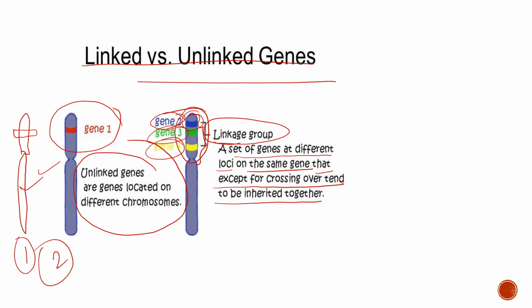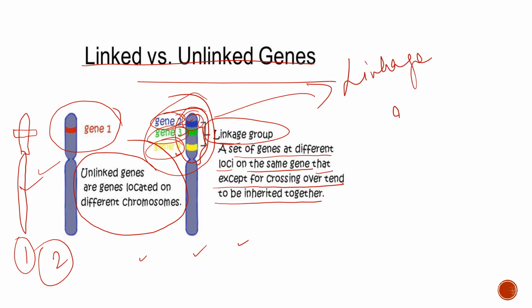So if you think that gene 2 will go to one chromosome, gene 3 will go to another, or gene 4 will go to another chromosome, it's not like that. They will go in a group. So this is a linkage group, and they all will be inherited together in the next chromosome also. But if crossing over is happening, then they will be inherited separately. You can do this in crossing over.